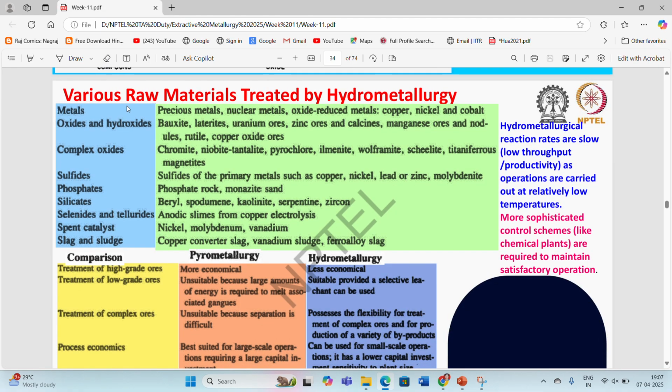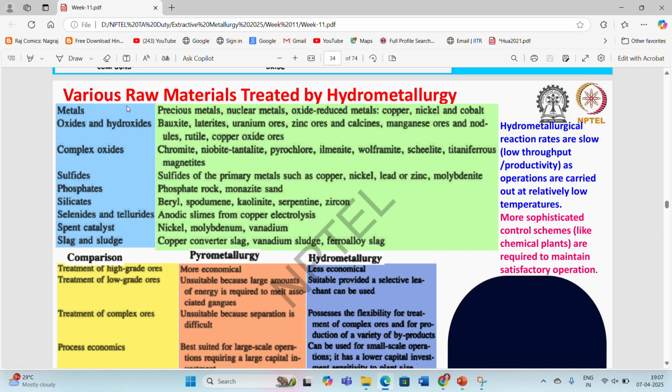So these are some various raw materials which are generally treated with the help of hydrometallurgical operations, like metals. If we talk about the metals, precious metals like gold, silver, palladium are recovered with the help of hydrometallurgical operations. Nuclear metals like uranium or thorium are considered for hydrometallurgical operations because the quantity of these metals in their concentrate is at such low levels that it will not be feasible to go for any pyrometallurgical operations to recover them.